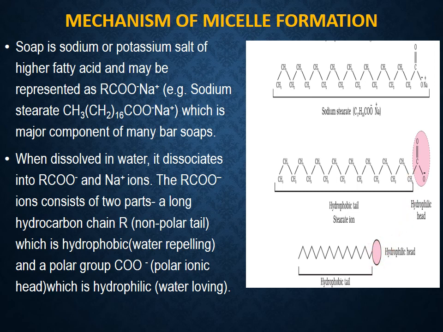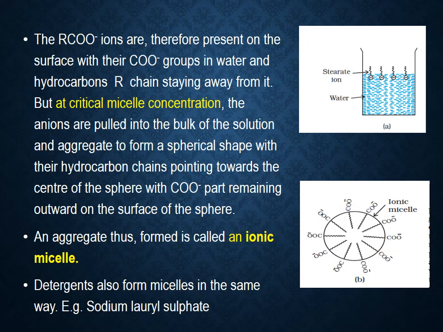Like this, we can represent all the soap molecules in a soap solution. The RCOO minus ions are therefore present on the surface with their COO minus groups in water and the hydrocarbon R chain staying away from it.